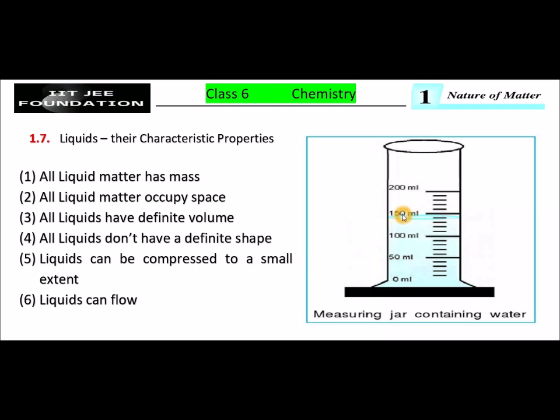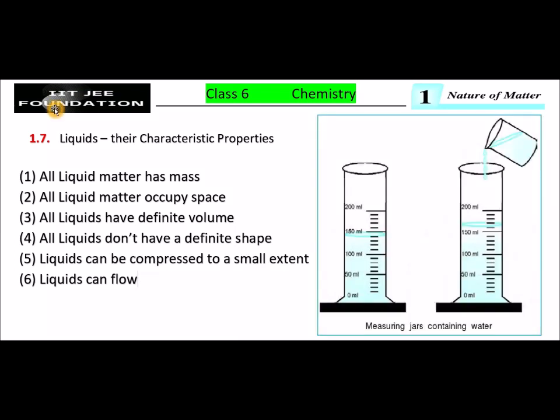So the reading shows the amount of water in the jar. 150 ml water is there. So this shows liquids occupy space. Hence we can say all liquid matter occupy space.